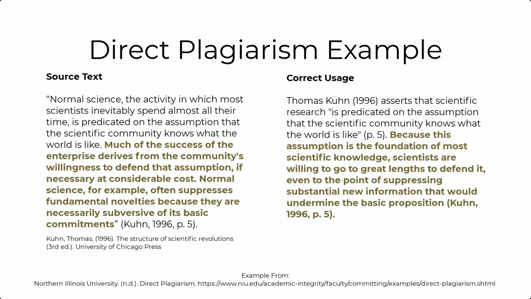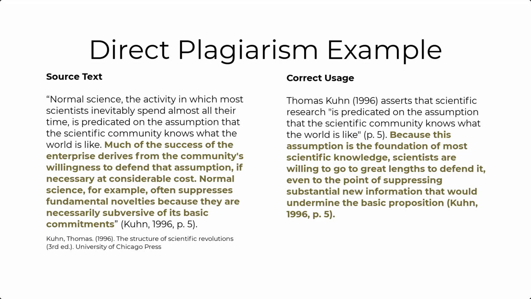He does not use a signal phrase either. So the in-text citation at the end of the passage reads, Kuhn, 1996, p. 5, all in parentheses. I will discuss paraphrasing later in this video.